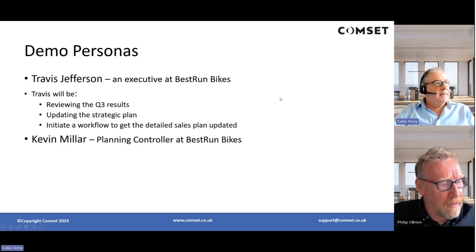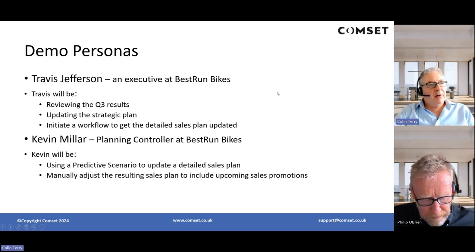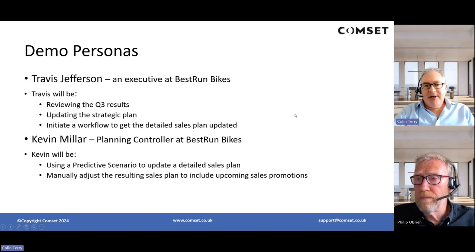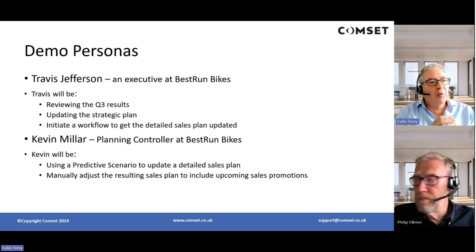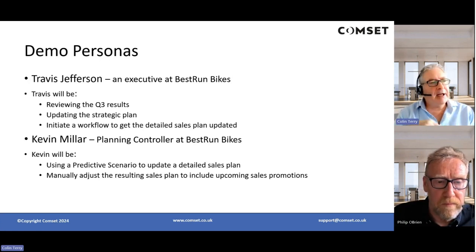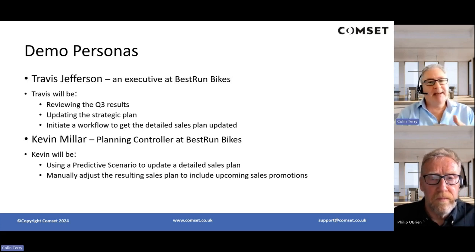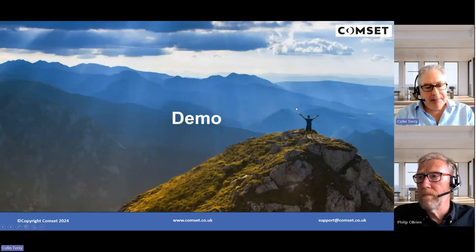At which point we'll be introducing Kevin Miller, who's the planning controller at Best Run Bikes, and he's going to be doing the bulk of the work. He'll be making use of something called predictive scenarios to automate machine learning and predictive to forecast forward 5 quarters at a very detailed product, company, customer level. And then we're going to be manually adjusting the resultant sales plan to simulate sales promotions. We'll then close the loop, making a few comments, and then Travis can then be reviewing that plan and accepting it or rejecting it. With that being introduced, let's get straight into the demo.